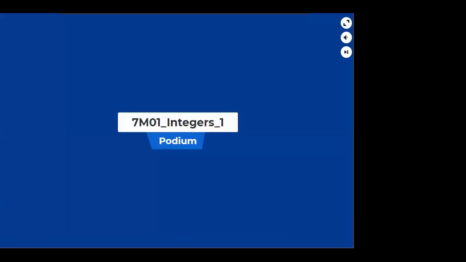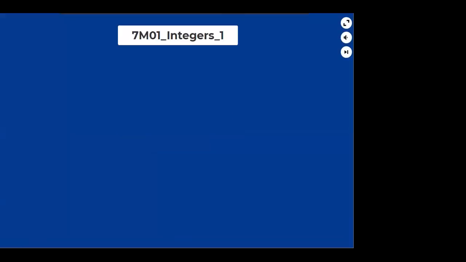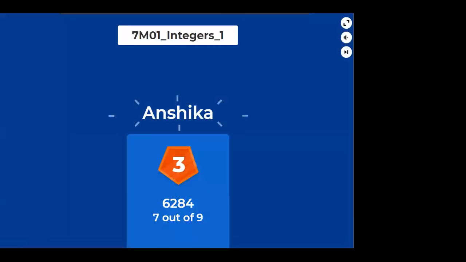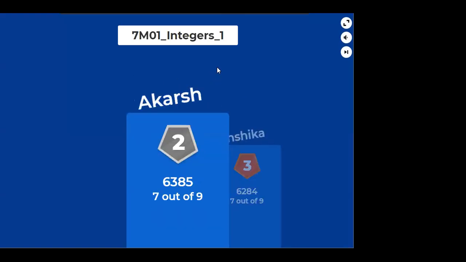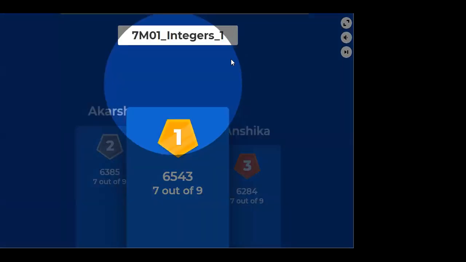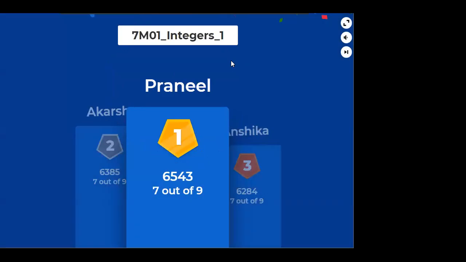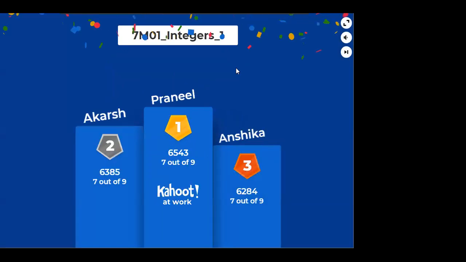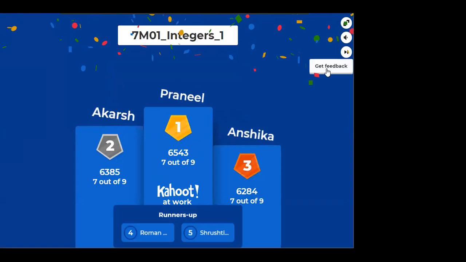Let's see the podium, guys. Anshika, very good. Akash, very good. Pranil, first position, very good, everyone. Roman fourth, Shushti fifth, very good.